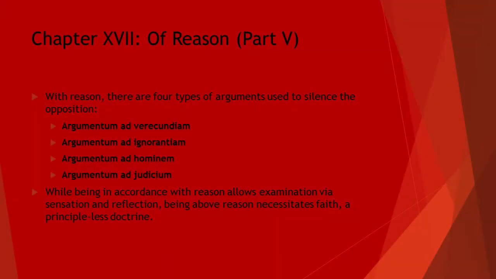With reason, we have 4 different types of arguments used to silence the opposition. There's one where you appeal to authority, one where you appeal to the person's ignorance or lack of a better proof, one where you press your opponent with the consequences of his flawed reasoning, and the best one, which is when you use proofs drawn from your own reason, from the foundations of knowledge. This is the best because it doesn't follow the other ones.